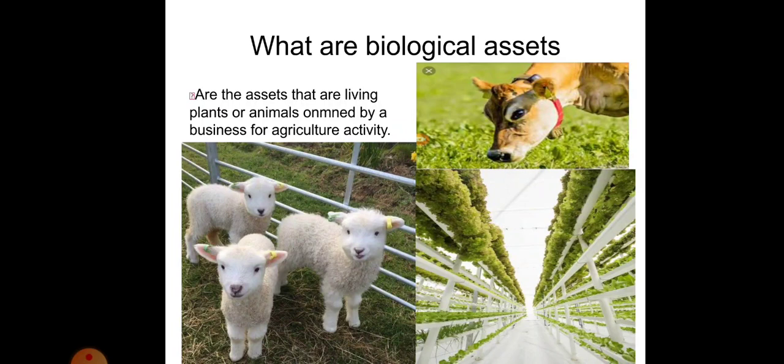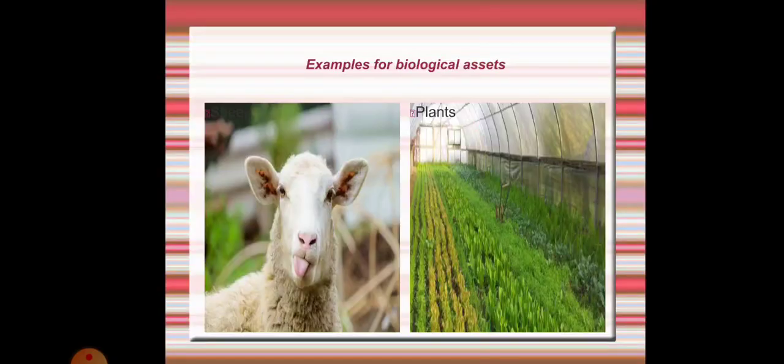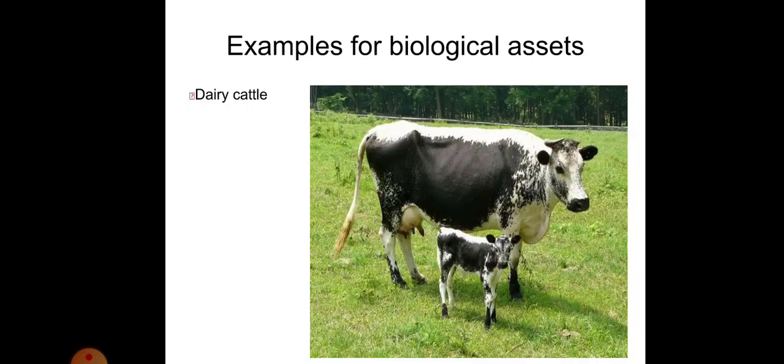The examples here: sheep, cattle, plants or trees. You can see the images and understand these are the sheep or the cattle used for doing the business, the plants, etc., or the biological assets.